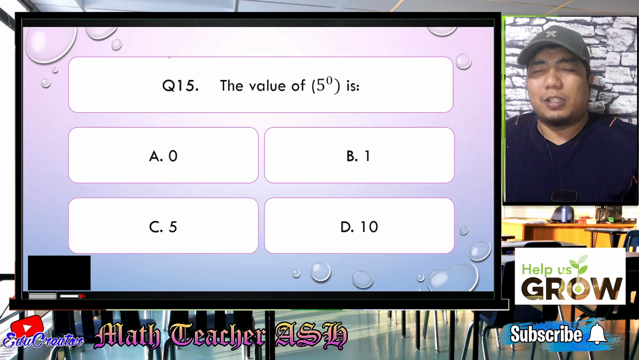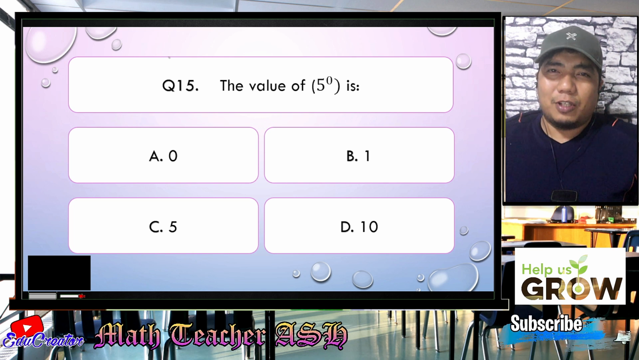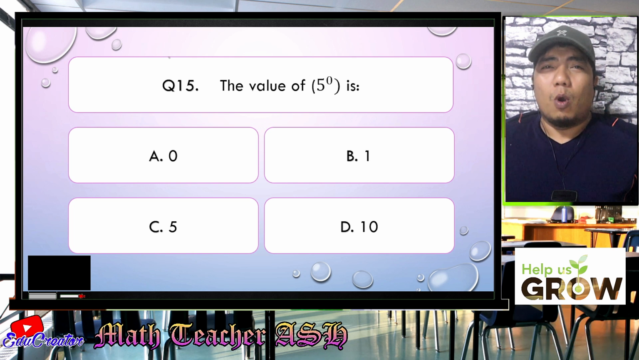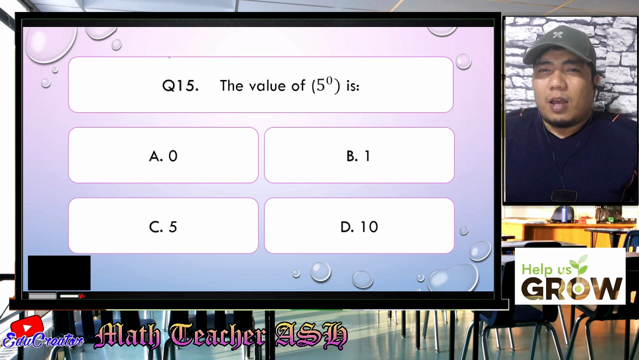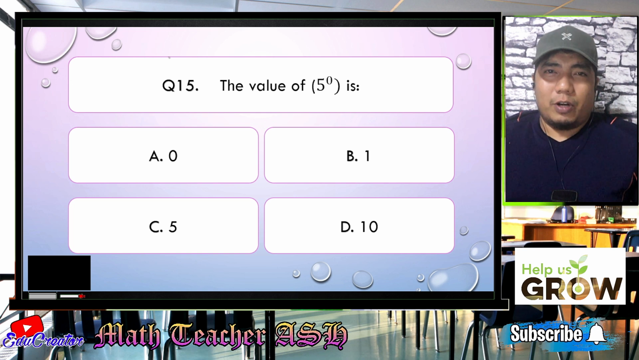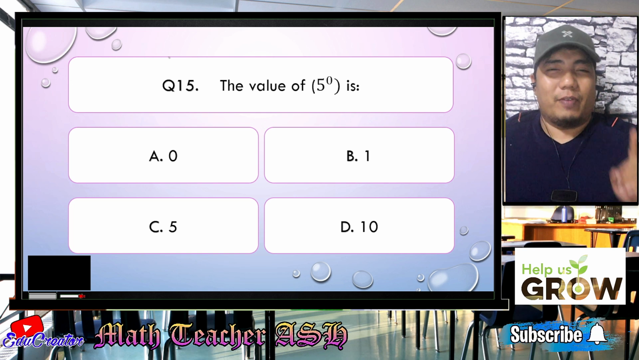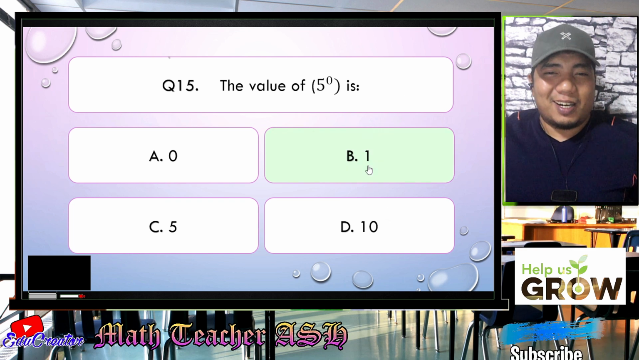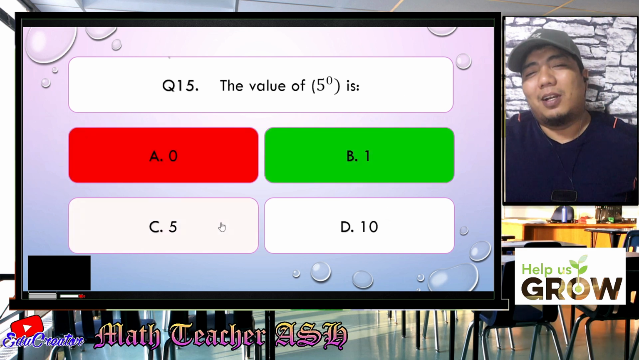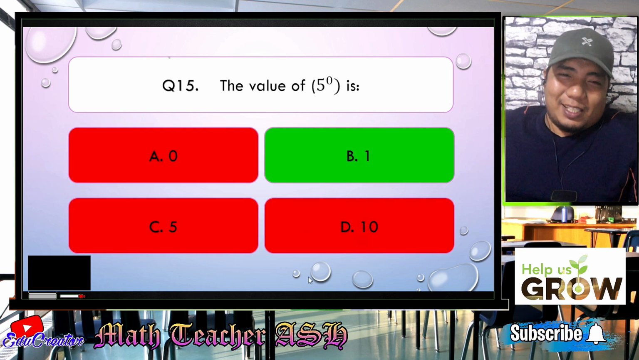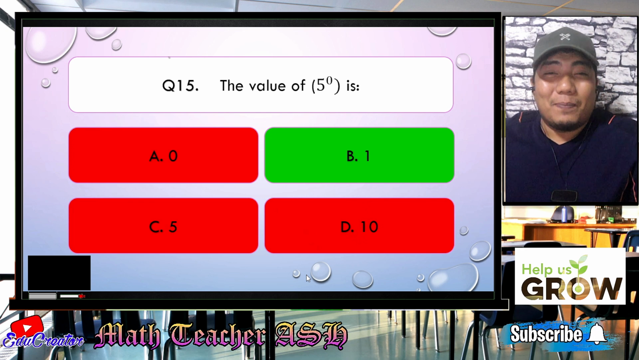Alright, math learners, this question is very easy because this is under the topic zero exponents. Now, what does the zero exponent say? Remember that any variable or number with an exponent of 0, the answer will always be equal to 1. So letter B is our correct answer. Easy, right? Very easy. So now let us go to question number 16.